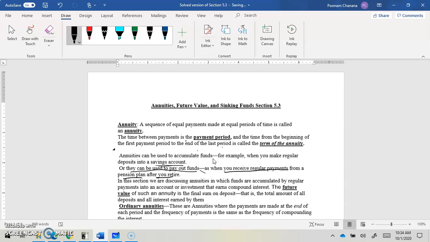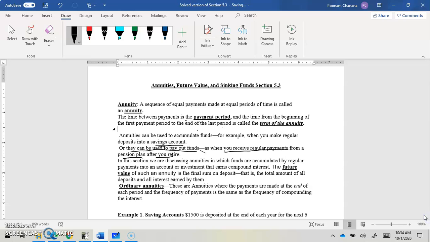Sometimes a company, when they hire you and have a pension plan, puts a big amount of money in your pension account, and after you retire you keep getting payments at every month's end.